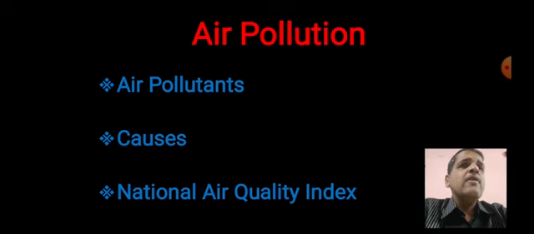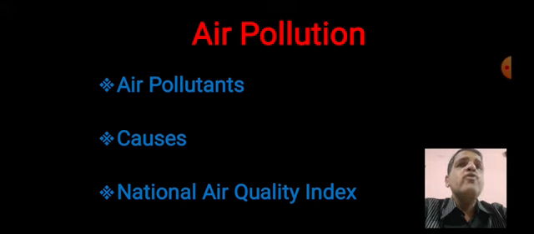That is a major source of greenhouse gases. Then keep in mind another important thing: in the agricultural practices which we are carrying out, methane is also released.